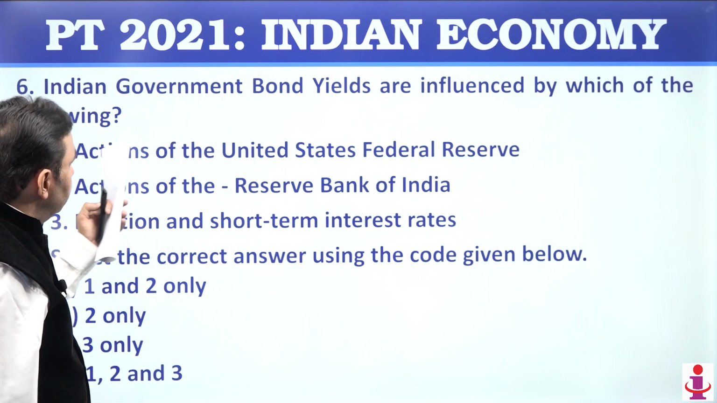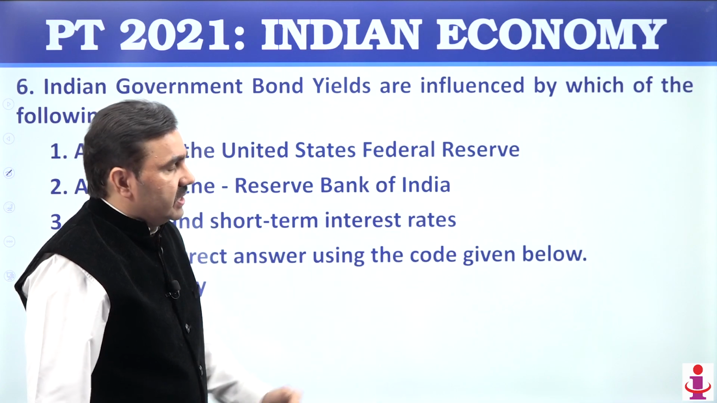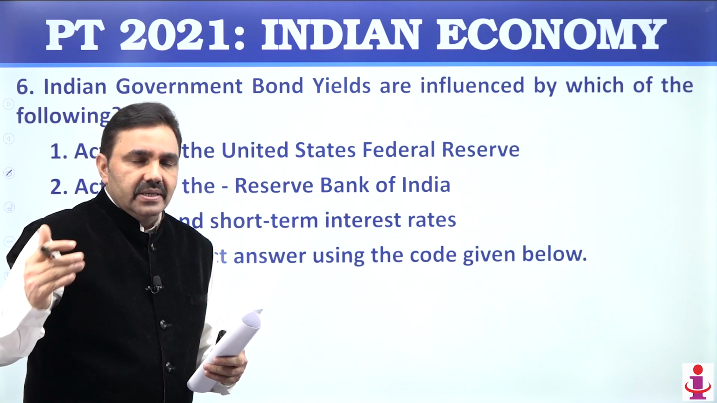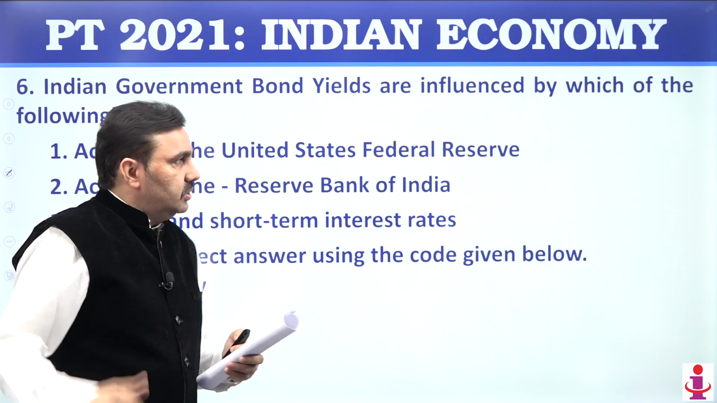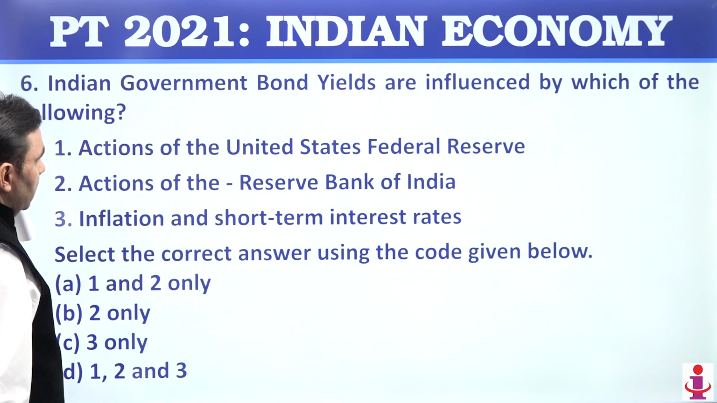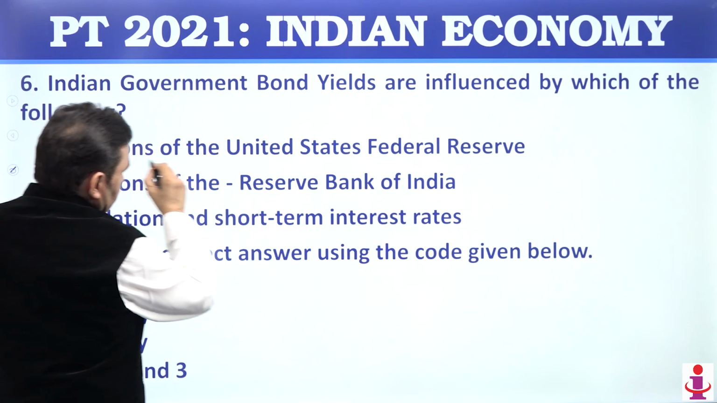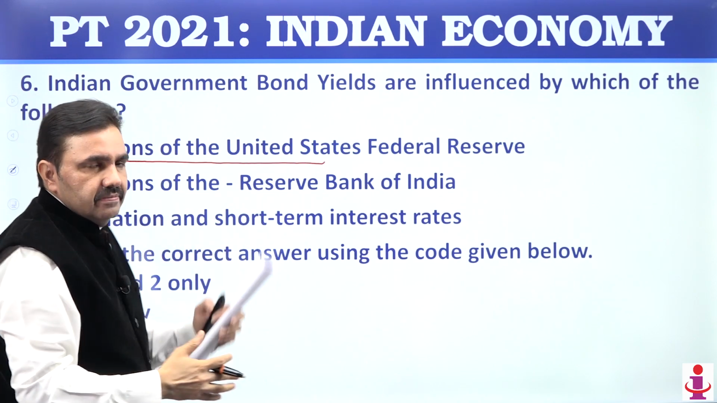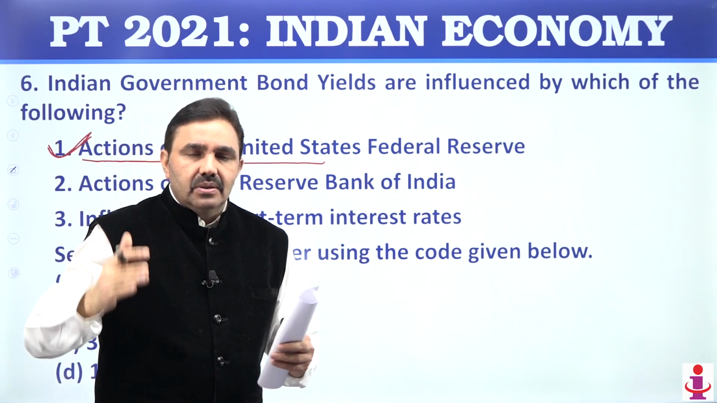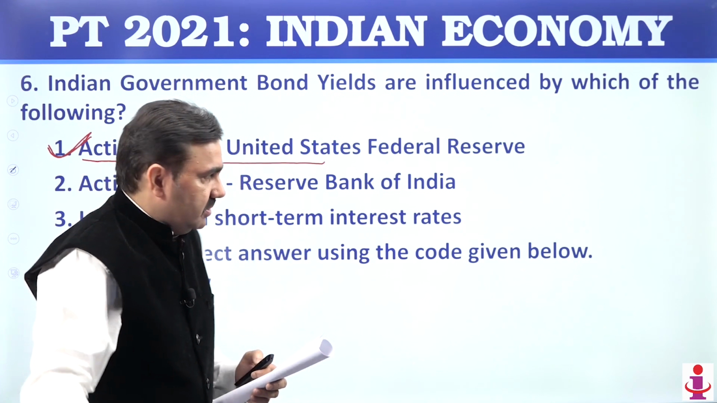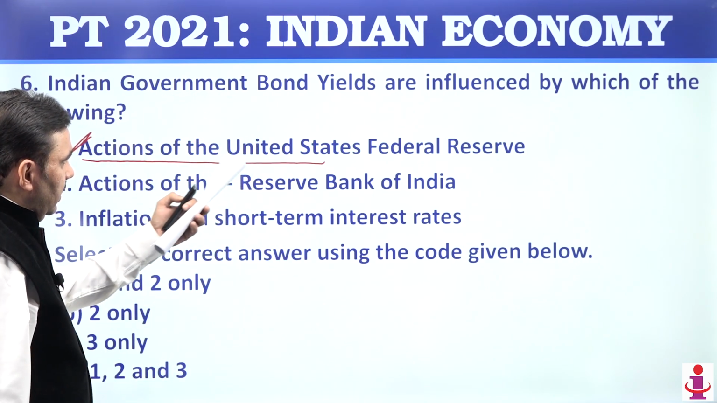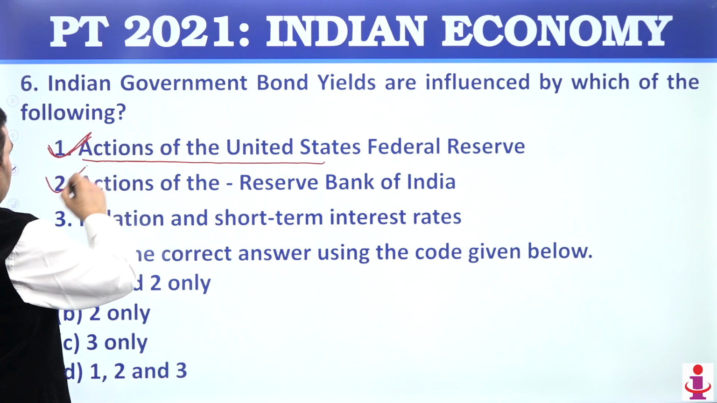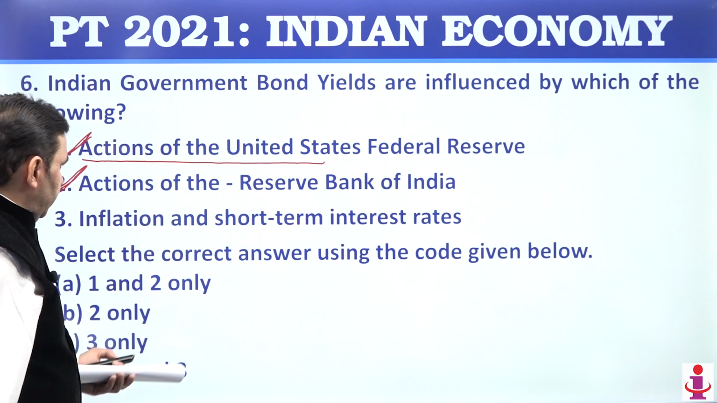Question number 6, Indian government bond yields are influenced by. So bond yield means the cost of money to the government, or the return on the bond of the government varies. Of course, if the US Federal Reserve changes the cost of money in the market, then that will affect the cost of money available to the government of India. So the US Federal Reserve will have a big impact. Actions of RBI, buying and selling government securities, are carried out by RBI, that will affect.